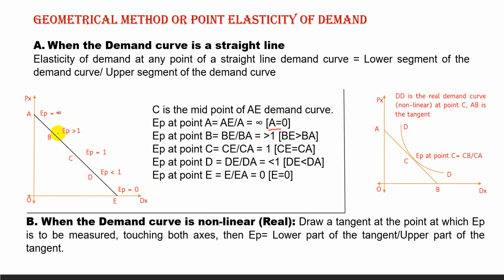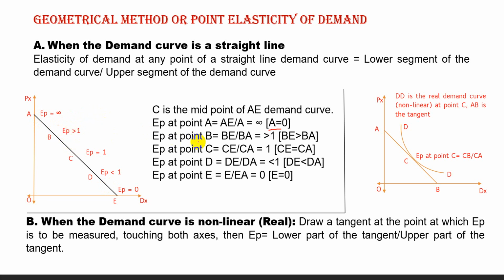Now consider point B. If we take every segment as 4, A to B is 4, B to C 4, C to D 4 and D to E 4. At point B, elasticity of demand is B to E, which means 4 plus 4 plus 4, 12. 12 divided by BA, which is 4, is equal to 3. 3 is greater than 1, so it is elastic.